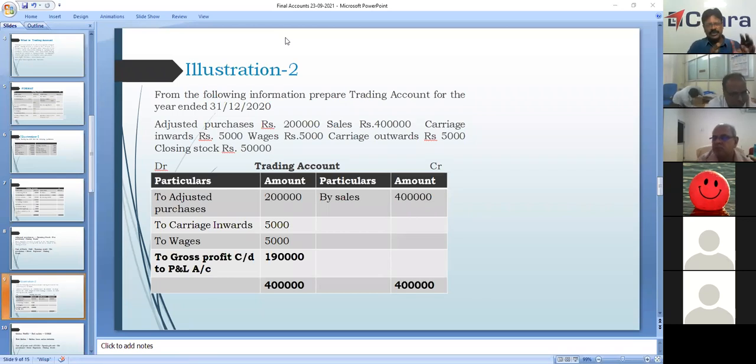We have sold some amount, the manufacturing cost has come, and sales are done, so the balance stock has to be shown. If it is given in the adjustment, there will be two effects. One is the credit side of trading account. The other is that it will be shown on the asset side of the balance sheet. If it is not given in the adjustment, and is shown as adjusted purchases, it will not be shown in the trading account, it will be shown only on the asset side of the balance sheet.